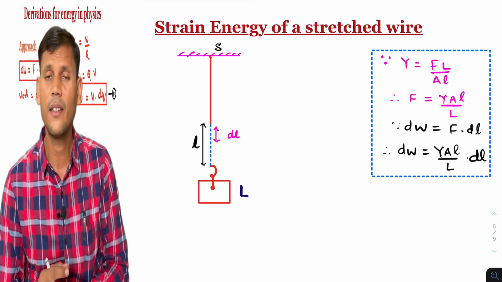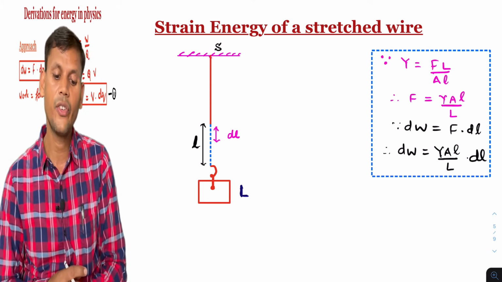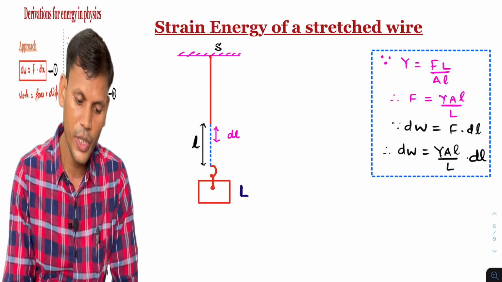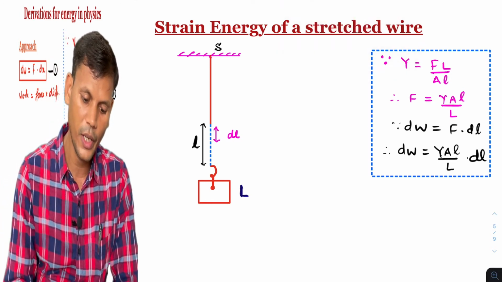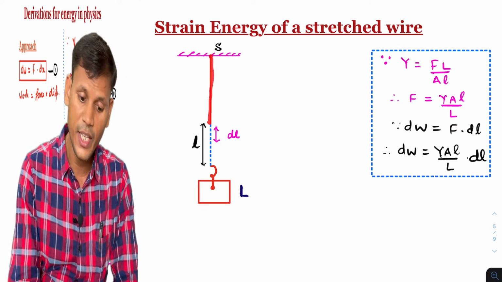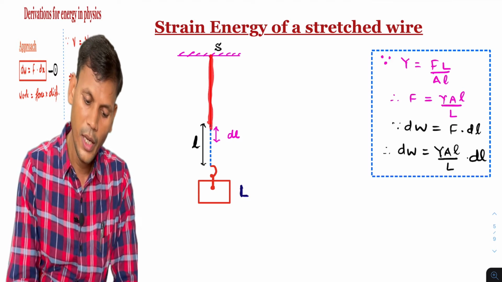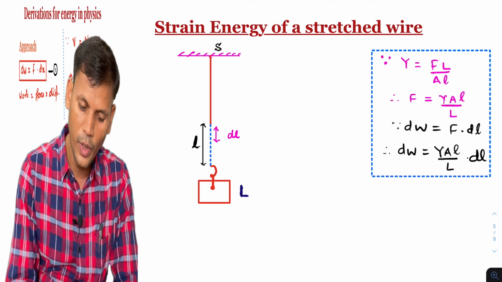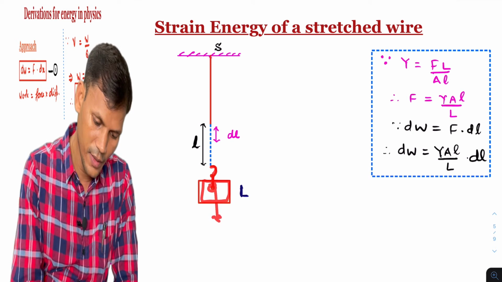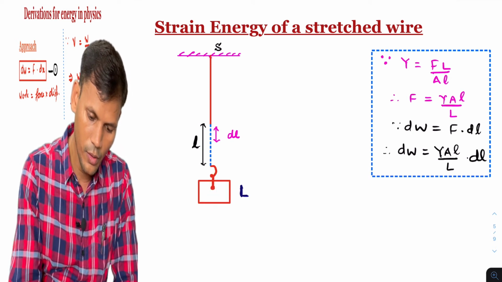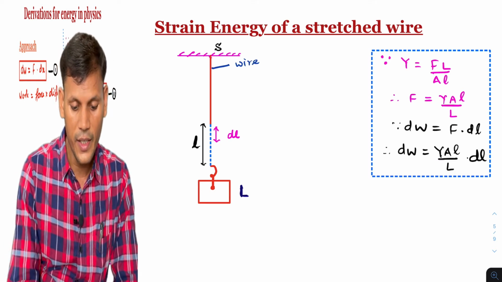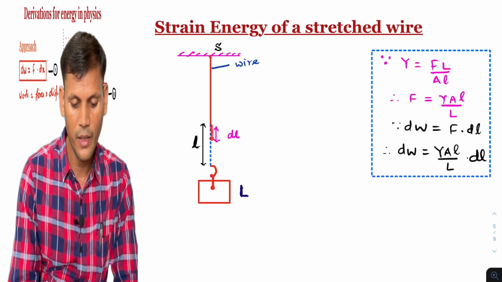Suppose this is any rigid support, S, and this is a wire which has been attached to the rigid support, and as we apply some load, we attach it to the wire. What will happen? Its length will increase, and it comes over here.